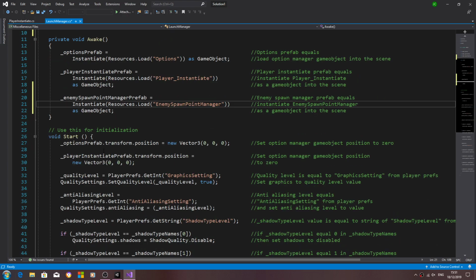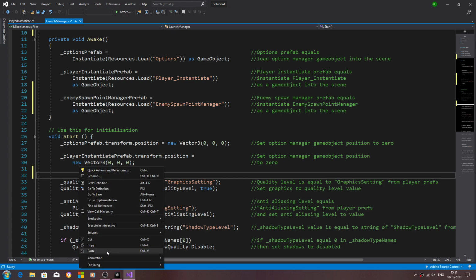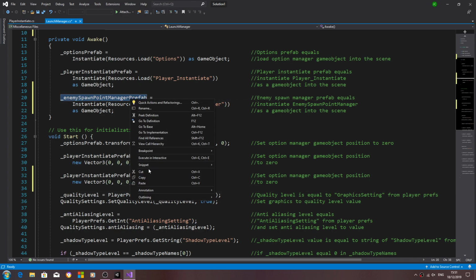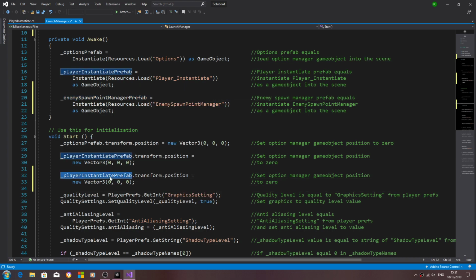So let's come to the void start. I'm going to copy the line where we set the player instantiate prefab to a new vect3. We'll just copy and paste that in. And again, the enemy spawn point manager prefab, we'll change out it to that naming convention .transform .position equals, and then we zero out a vect3. Again, we'll just quickly go through and change the comment, and we can save that off there.